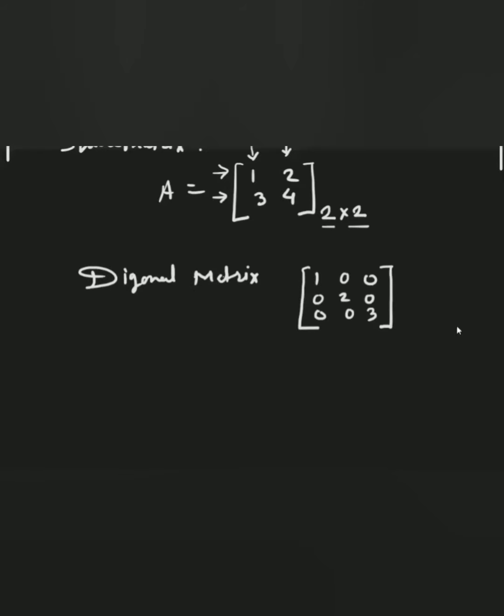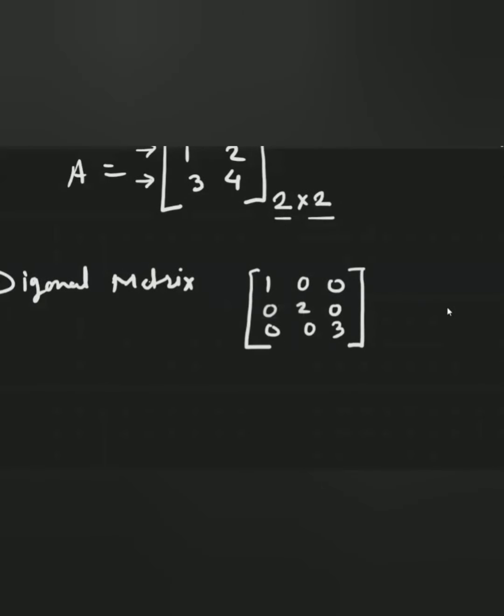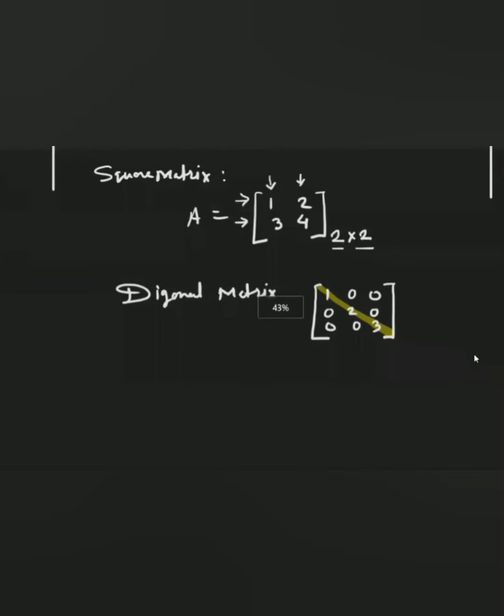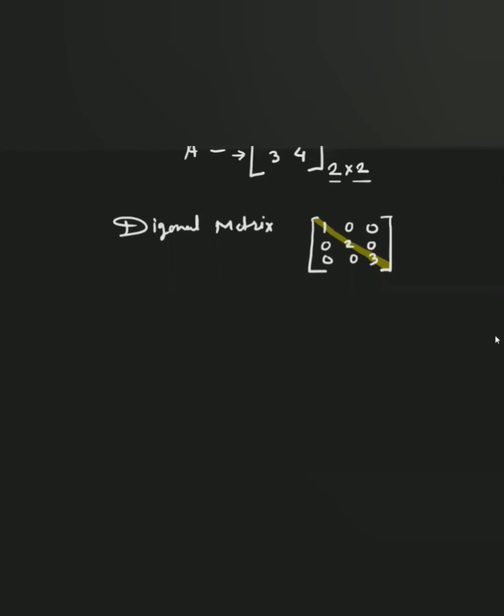Here, students, the diagonal elements, we can say, are 1, 2, and 3. All these elements are non-zero, and all the remaining elements are zero. So this matrix is known as a diagonal matrix.